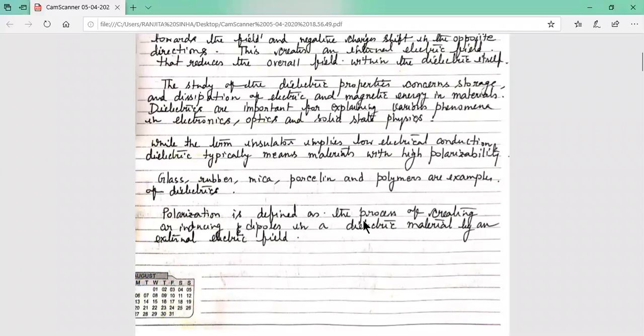So for creating or inducing dipoles in a dielectric material, you have to apply an external electric field. For the polarization of the dielectric material, you need an external electric field.